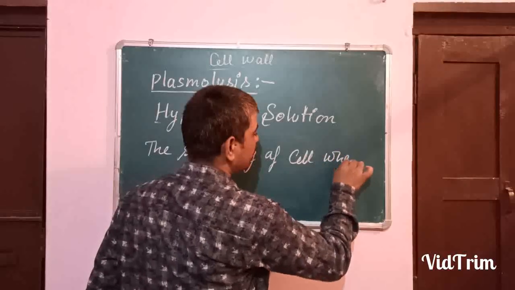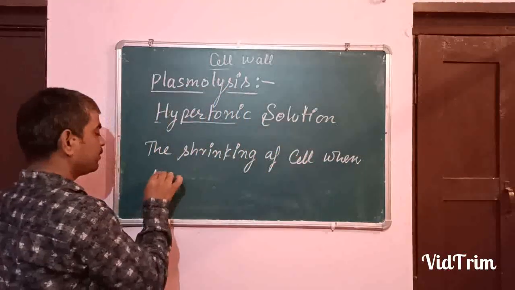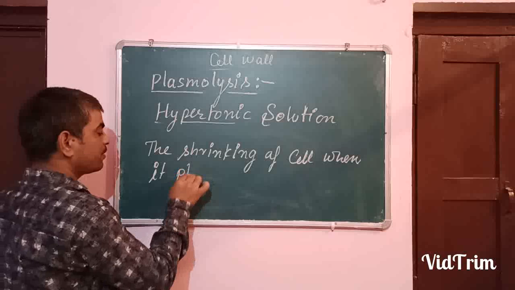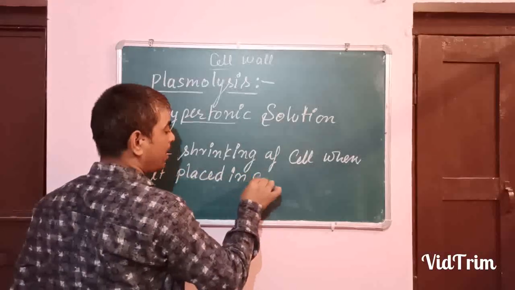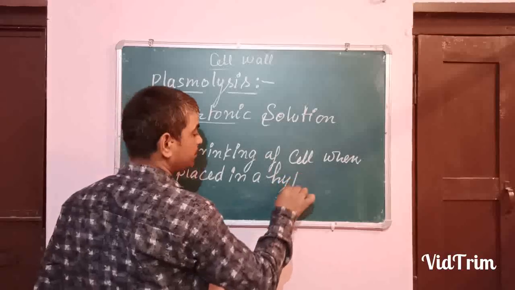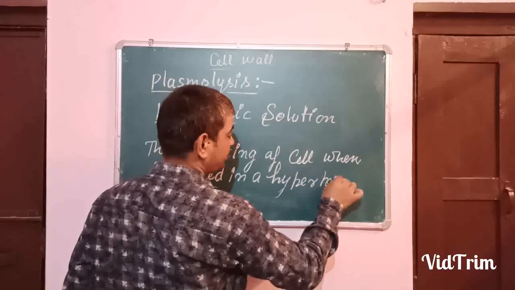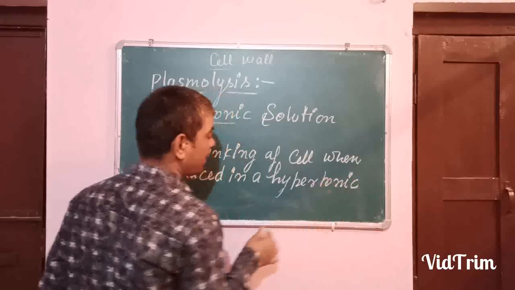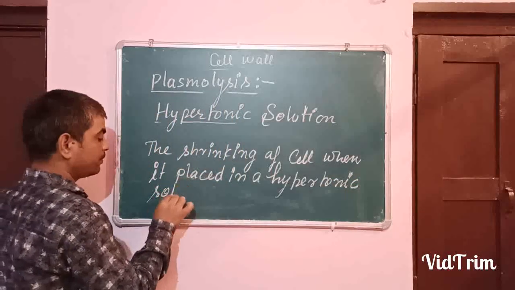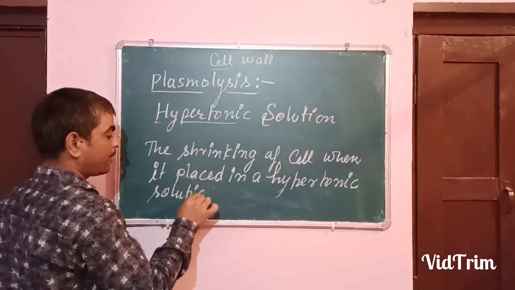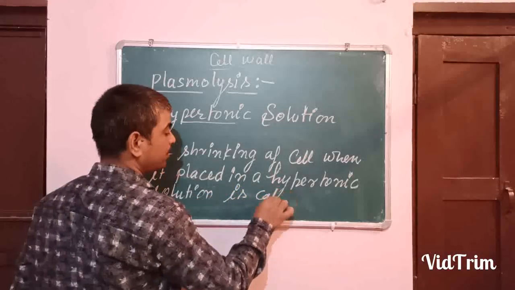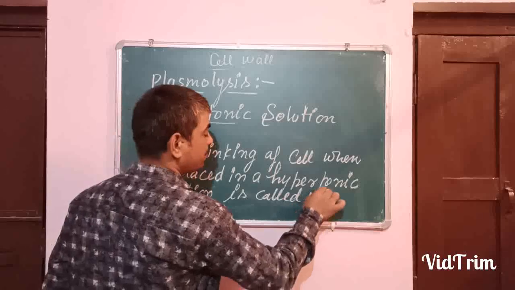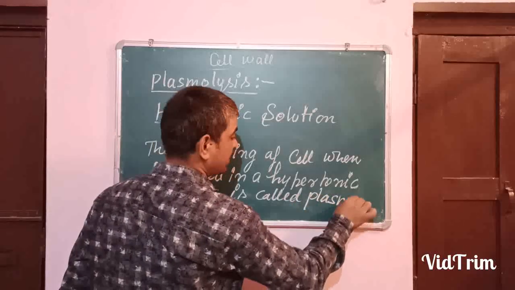when it is placed in a hypertonic solution is called plasmolysis. This is the phenomenon.